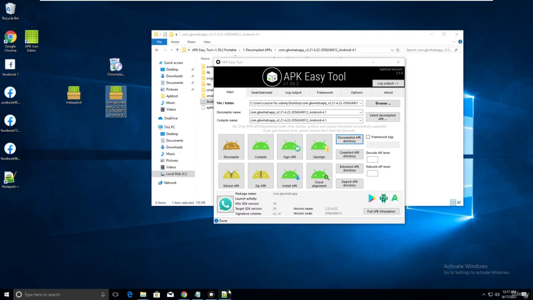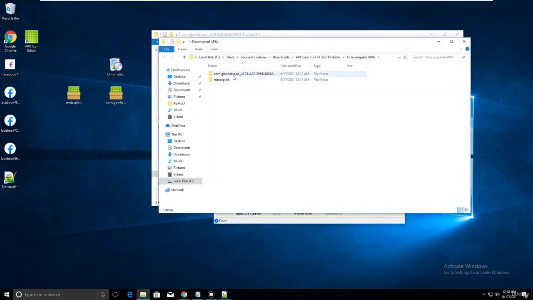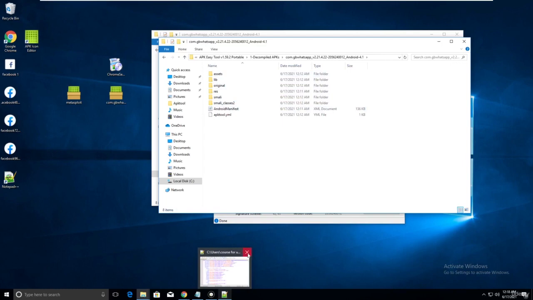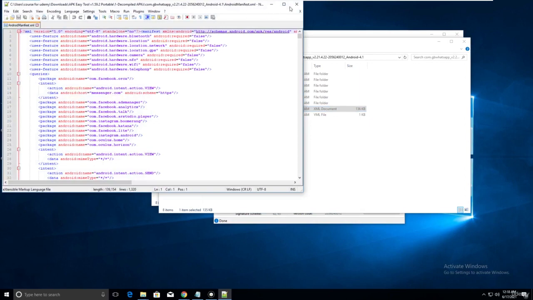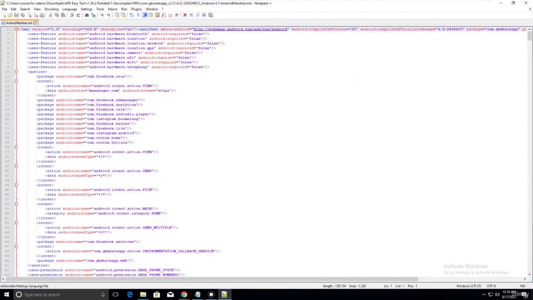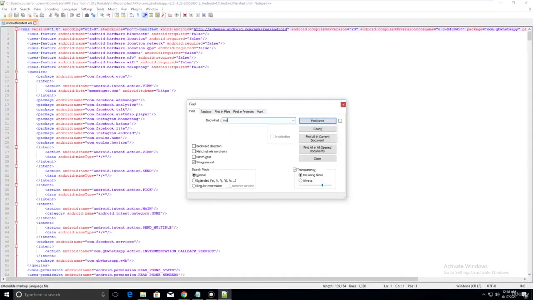Now, what I did previously: go in the GB WhatsApp folder and click on the AndroidManifest. Press Ctrl+F to find, and type here "main". Find next.